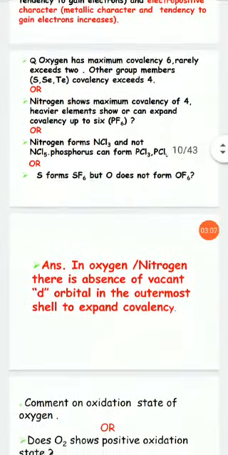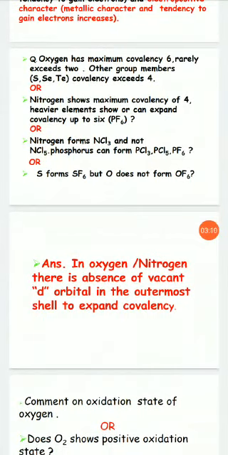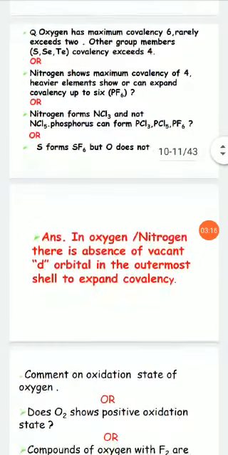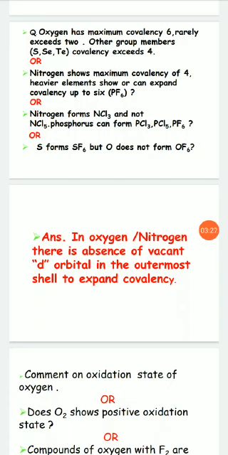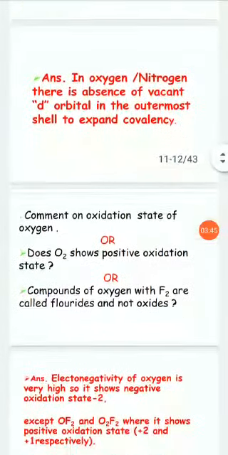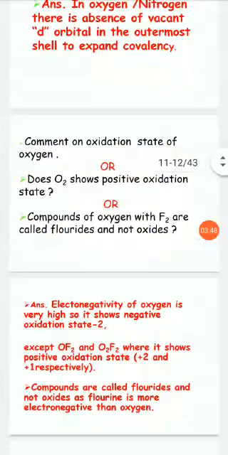Oxygen has maximum covalency 2, it rarely exceeds 2. For other group members, sulfur, selenium and tellurium, the covalency exceeds 4. Or, why does nitrogen show a maximum covalency of 4, but heavier elements can expand covalency up to 6? Why does nitrogen form NCl3 and not NCl5, but phosphorus forms PCl3, PCl5, PF5? The answer is the same for all: in oxygen or nitrogen, there is absence of vacant d orbitals in the outermost shell to expand covalency.